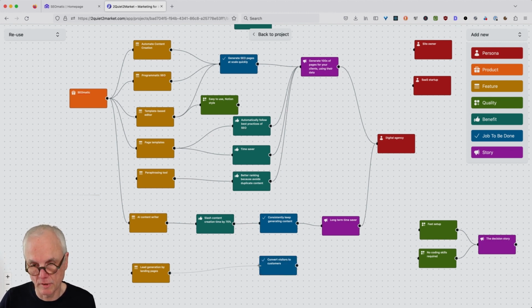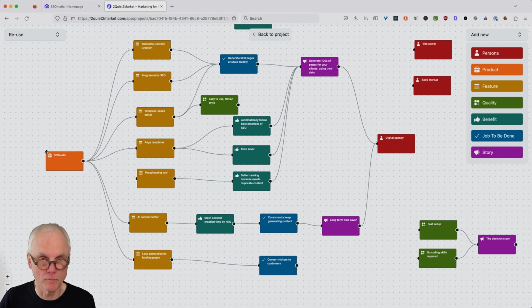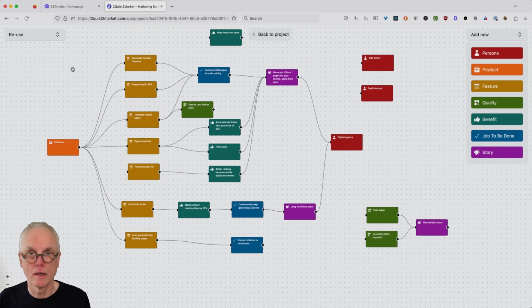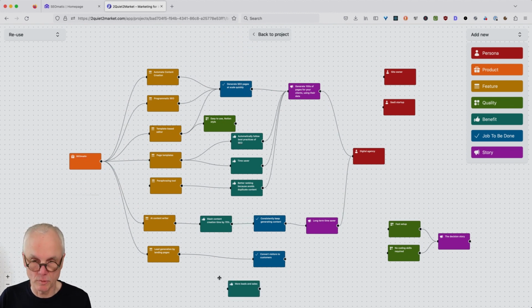So converting landing pages. And this could also be a feature of SEOmatic. Okay, put this over there. More leads and sales. Yeah, more leads and sales would be a benefit of this one. Right. So here we could tell a special conversion story.